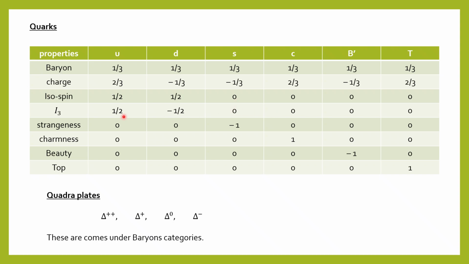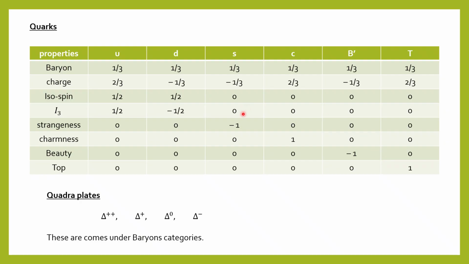Then the strangeness. Strangeness is 0 for the up quark, 0 for the down quark, and for S, the strange particle, it is minus 1. Remember this is not 1, this is minus 1. Okay, for charm this is 0, beauty this is 0, top this is 0. Then charmness. Charmness is only 1 for the charm quark, and for the remaining this is 0.